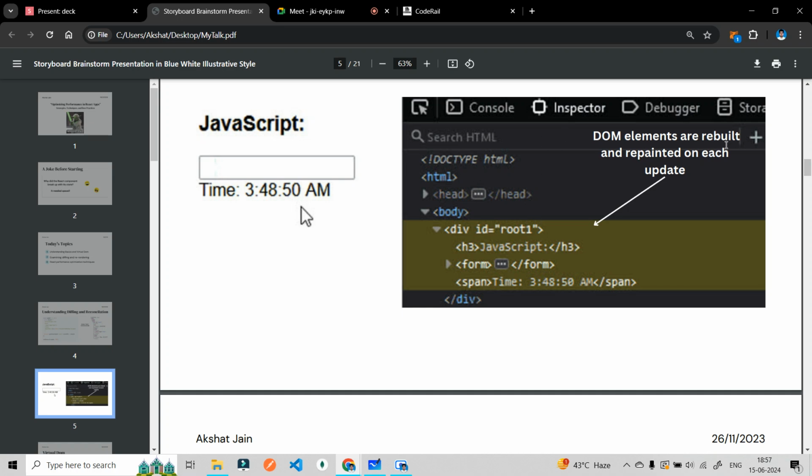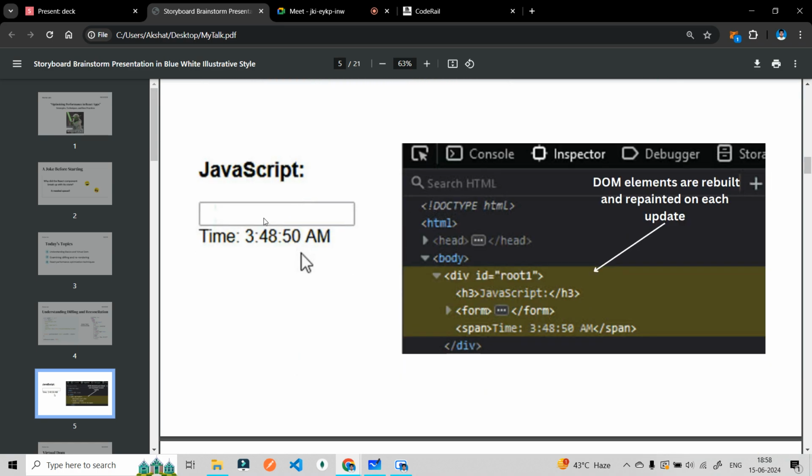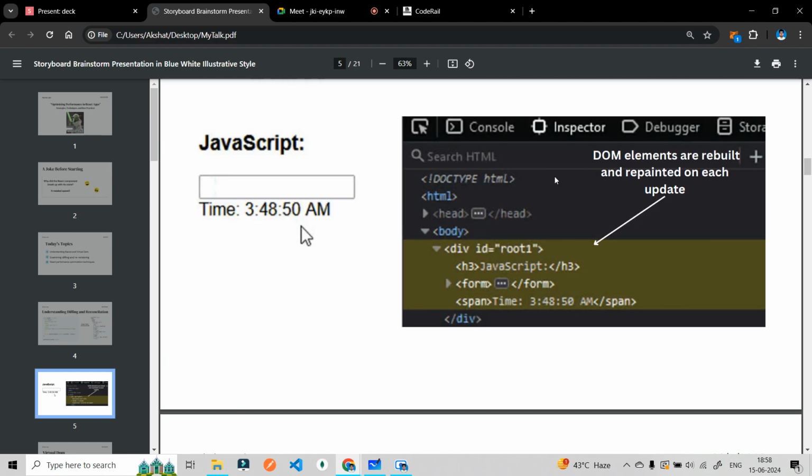DOM elements are rebuilt and repainted, meaning they are re-entered again and again on each update. The code contains a timer, and our UI is updating every second. So it is updating the whole DOM again and again.